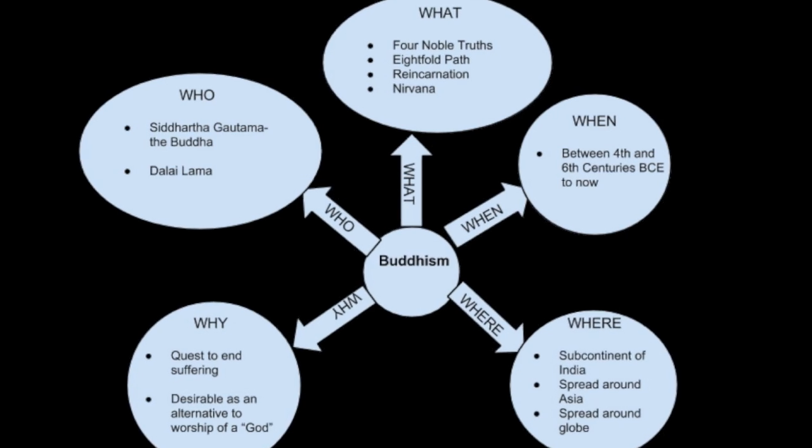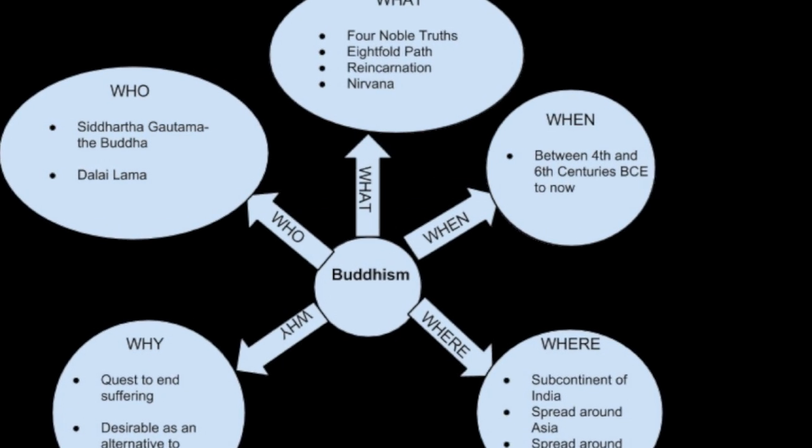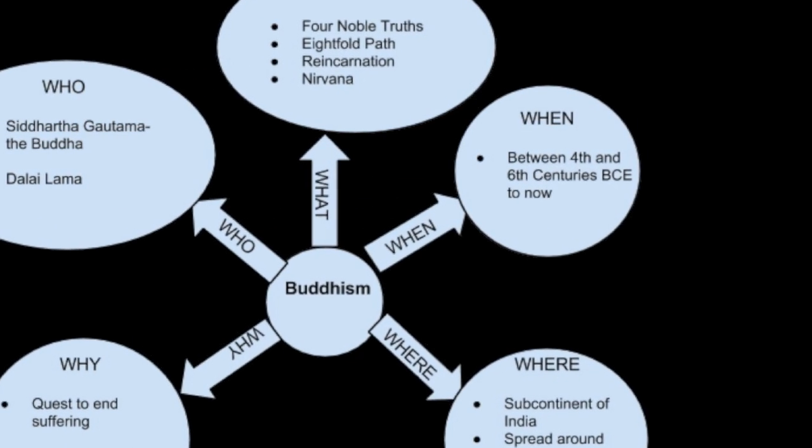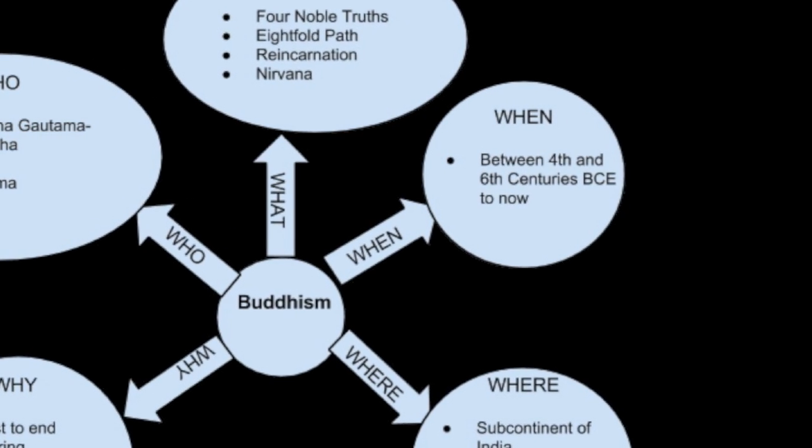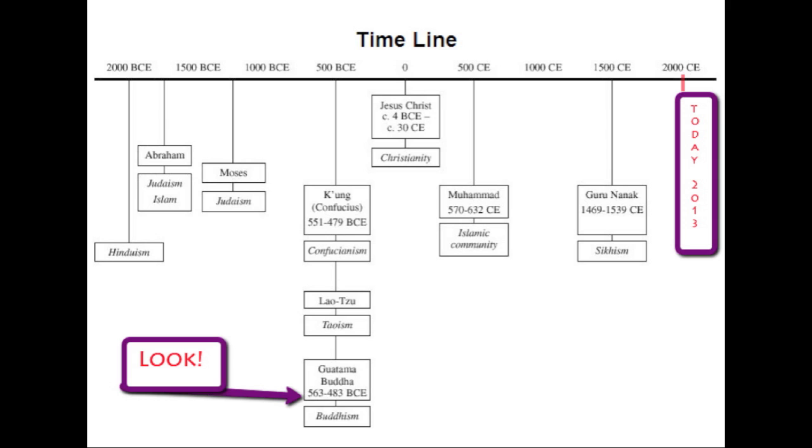Okay, we've covered the who section and the what section, but now let's talk about the when section, our third branch of our web diagram. When was Buddhism introduced? Let's take a look at this timeline. Notice today, 2013 CE, a common era. Let's look all the way back to where Buddhism was founded. It was after Hinduism, but before Christianity. Try to get an idea of what century we're in and what century Buddhism was started in. That was a long time ago.